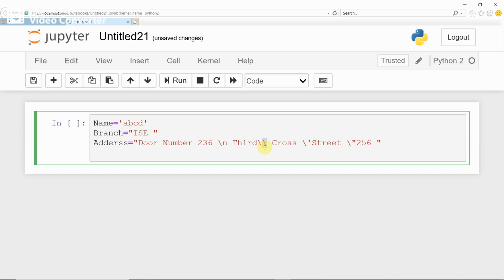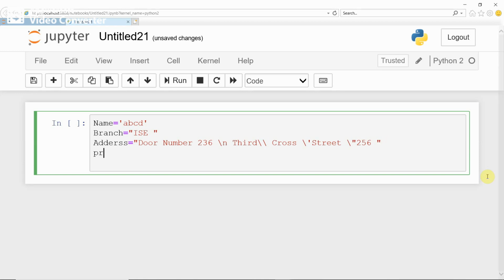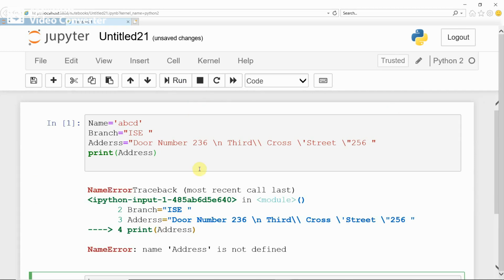Okay. Now for example, if you try to print this string, print address. Okay, run the program. Okay, now here it's giving a small error.